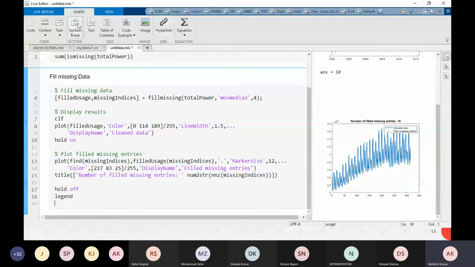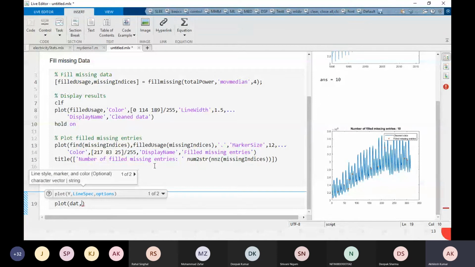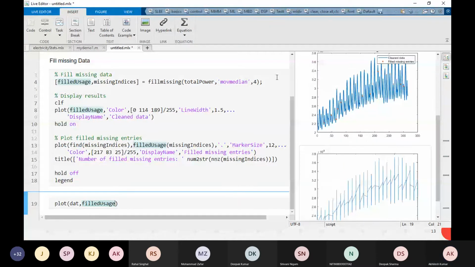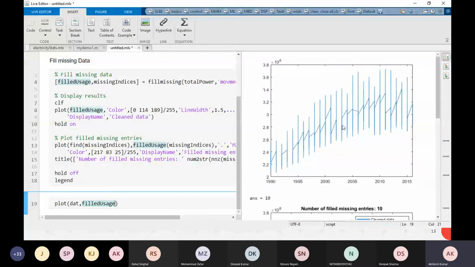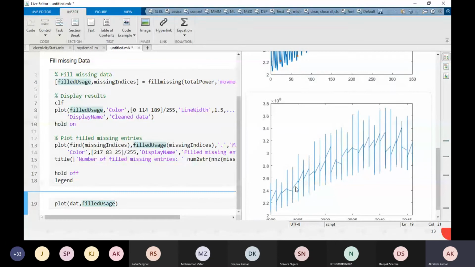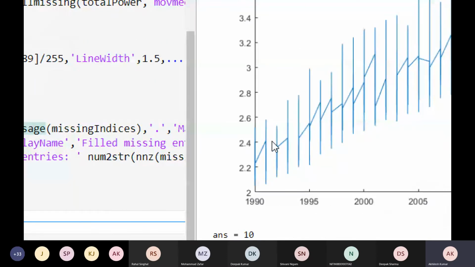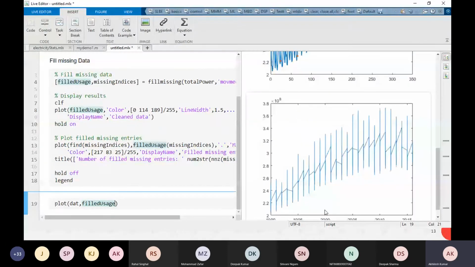So again, section break, plot, first of all, date, and second is time. Sorry, filled uses, which we filled right now, right? So I'm going to execute, and this is the filled one. Perfect. And before this, the graph was this, before filling. Now we have filled. You see here that we had a discrete gap here, right? It is not connected because there was missing data. Now it is filled.